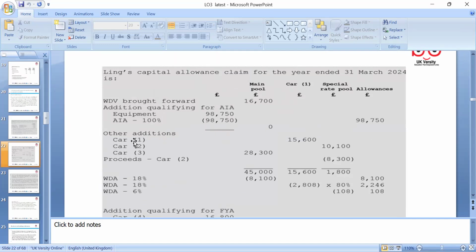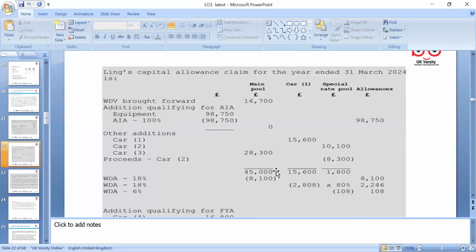Then we have car one, which is 15,600. Car two falls in the special pool. Then car three goes into the main pool, and the proceeds of the car which we sold, the car from the special pool. So these are the disposals we need to look at now.